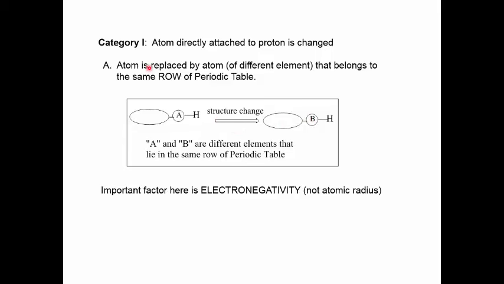In the first instance here, this is subcategory A, the atom that we replace A by, B, will be a different element, but it will belong to the same row of the periodic table. The important factor here is electronegativity, not the atomic radius.